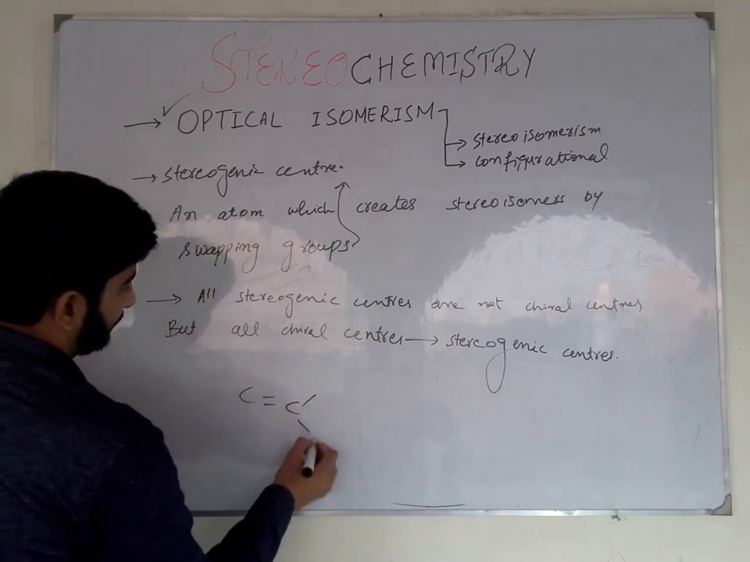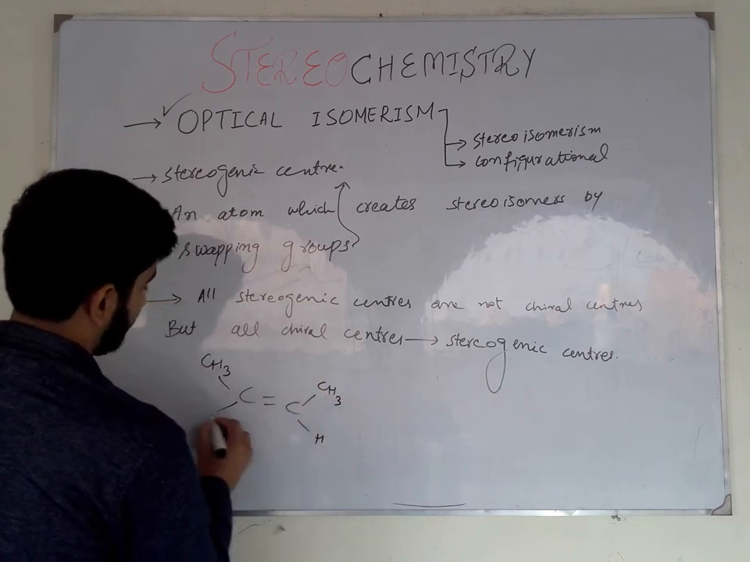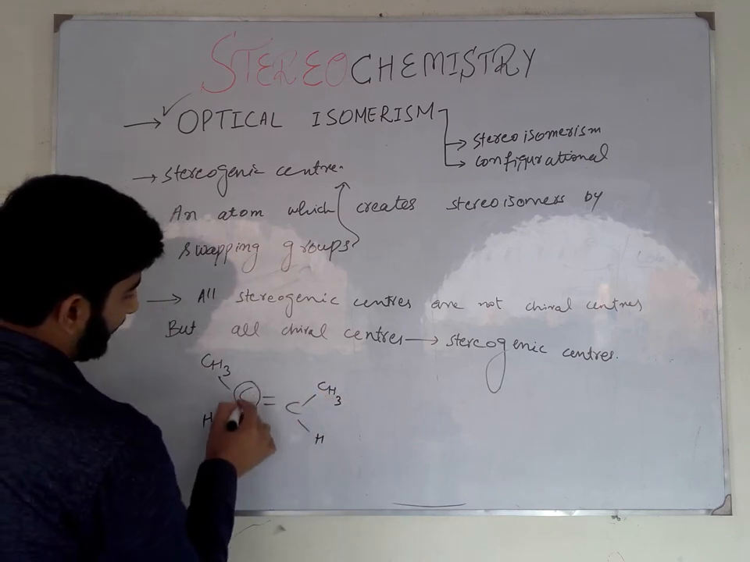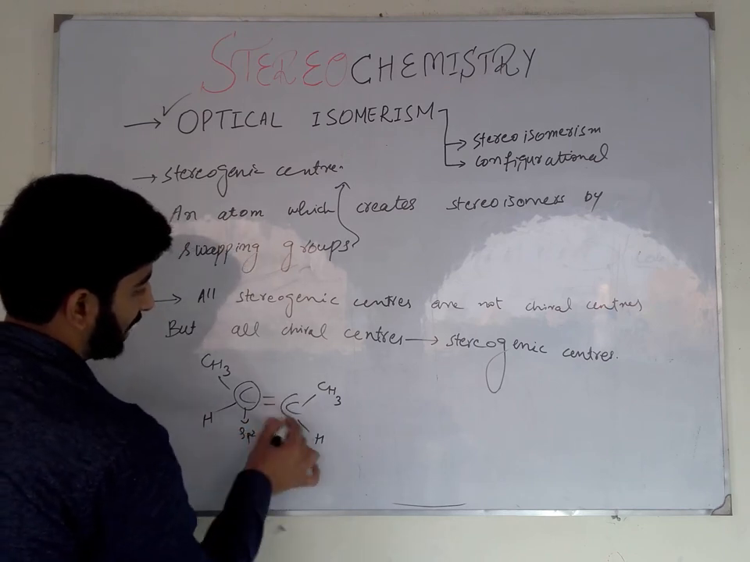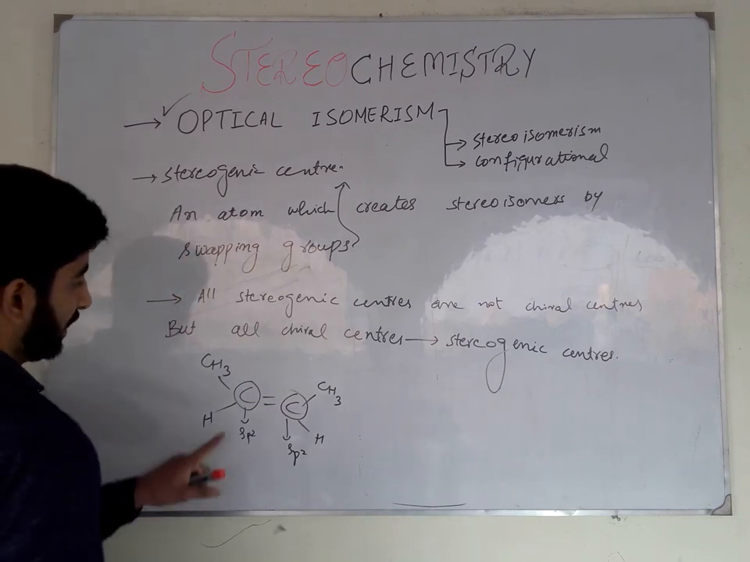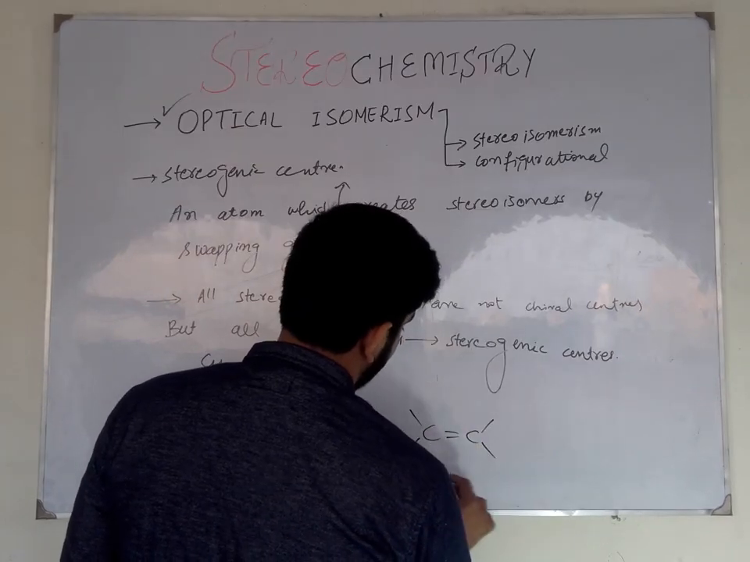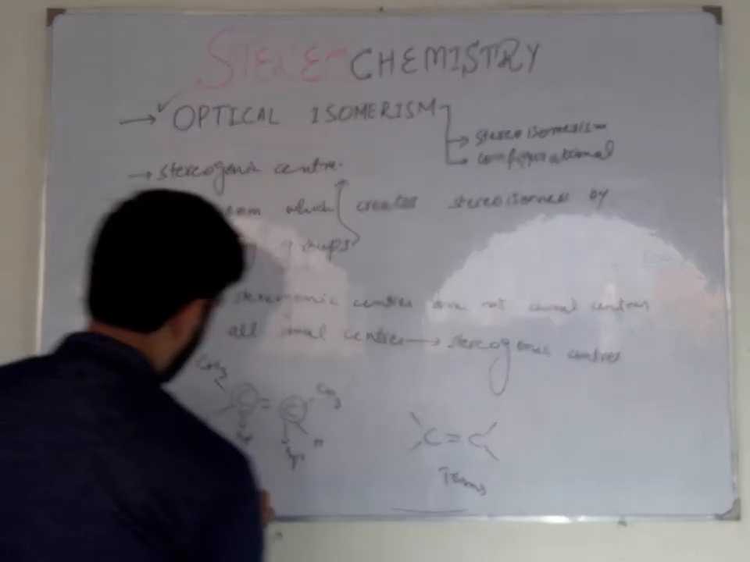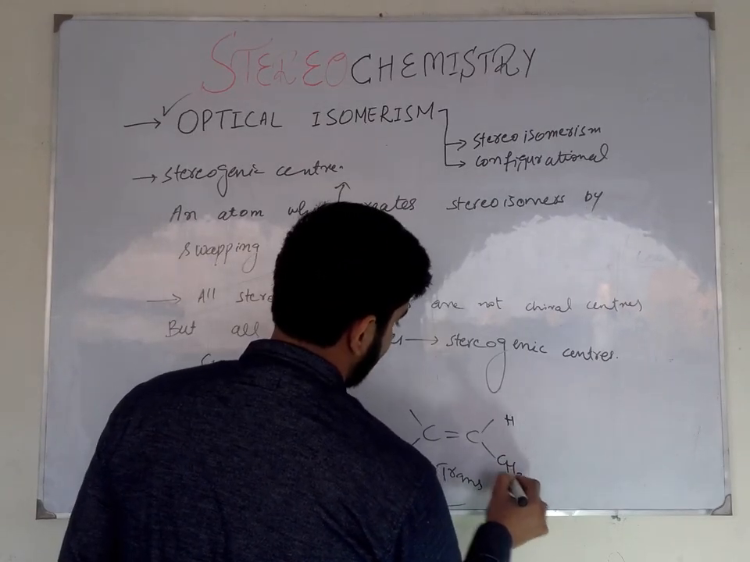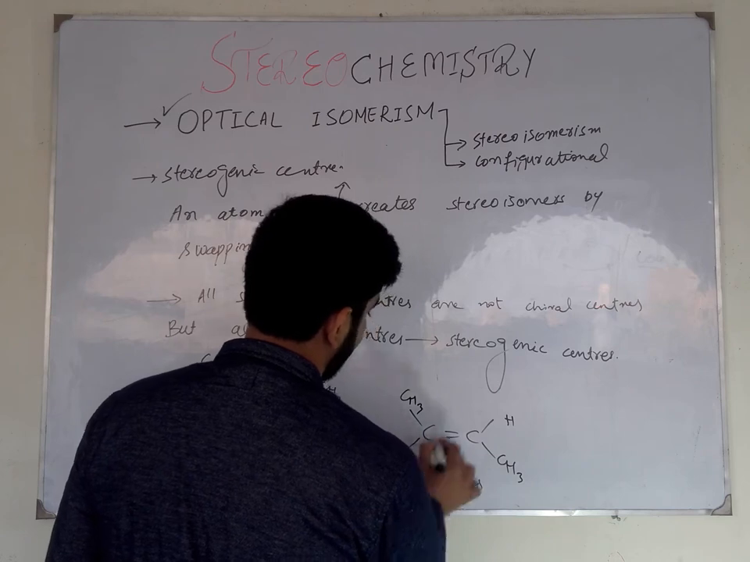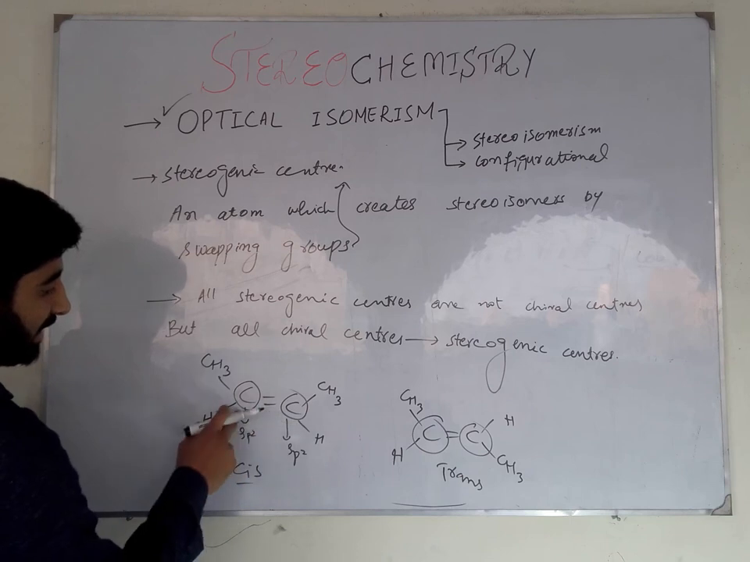We have a molecule. This is our cis-2-butene, and this carbon is sp2 hybridized. This carbon is also sp2 hybridized, and they both are stereogenic centers in this molecule. If we swap these two groups, then we get another stereoisomer, that is the trans isomer. And this molecule also has two stereogenic centers. One stereogenic center is this, and the other is this. So these two centers are the stereogenic centers.